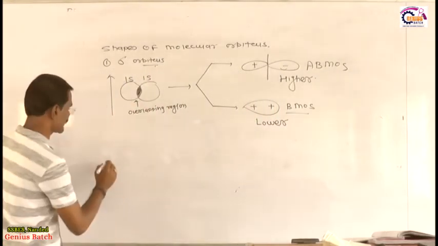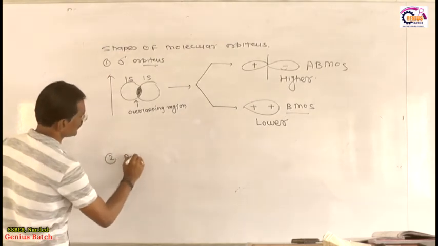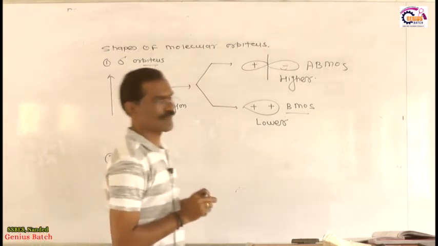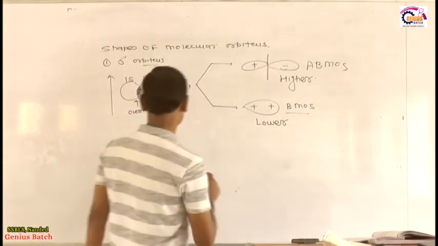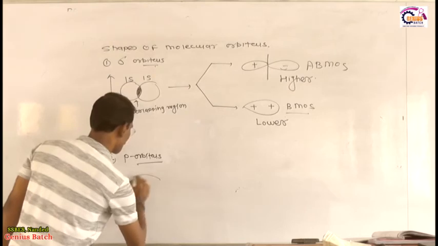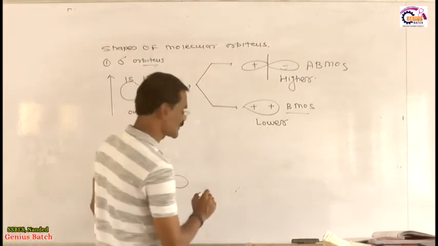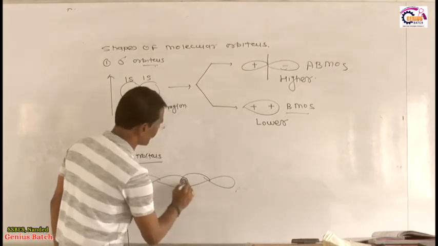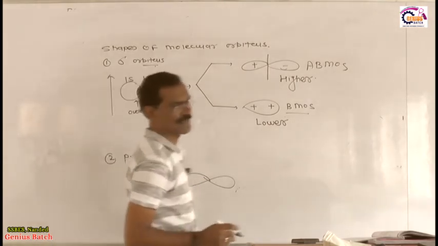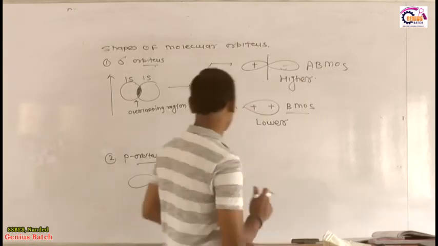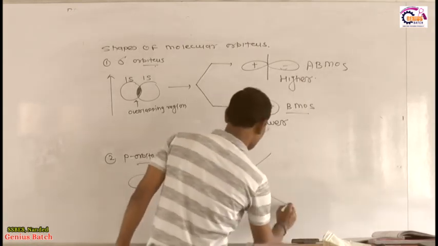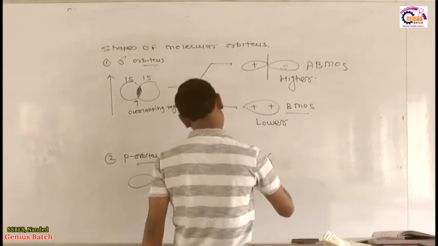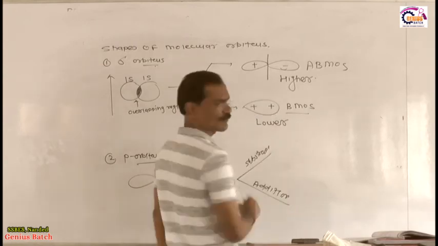Now second, we consider the shape of p orbitals. Dear students, what is the shape of a p orbital? You know very well the p orbital already has its shape. This is one orbital, and suppose we consider this the other orbital. This is the region of overlapping. Now the wave function addition gives the bonding orbital, and the wave function subtraction gives the anti-bonding orbital.